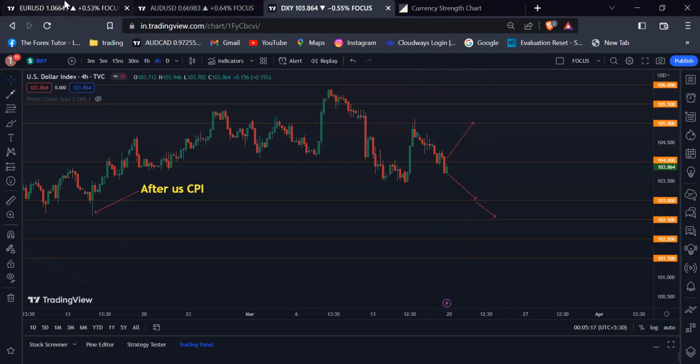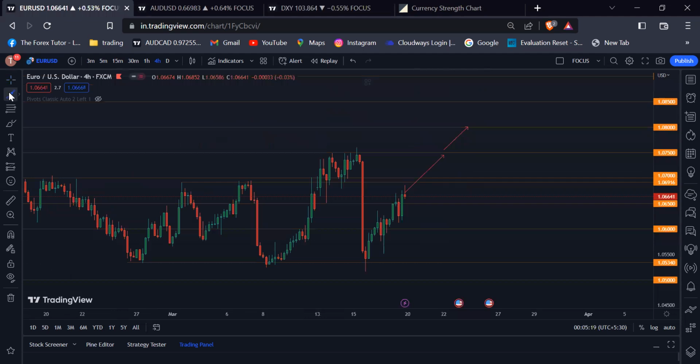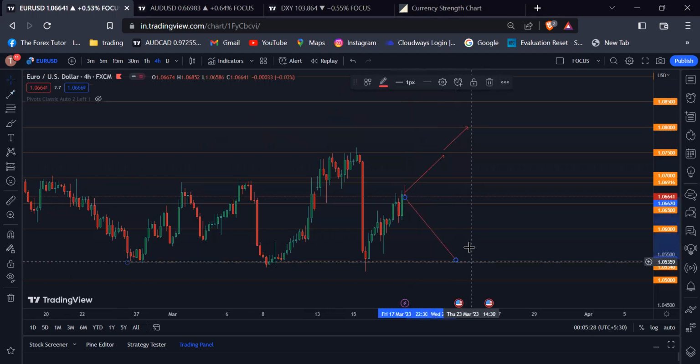For the other scenario, if the dollar index bounces back towards the 105.00 psychological level, then we will see some downwards momentum for the Euro USD. Based on this, our first target should be the 1.05340 psychological level downwards.